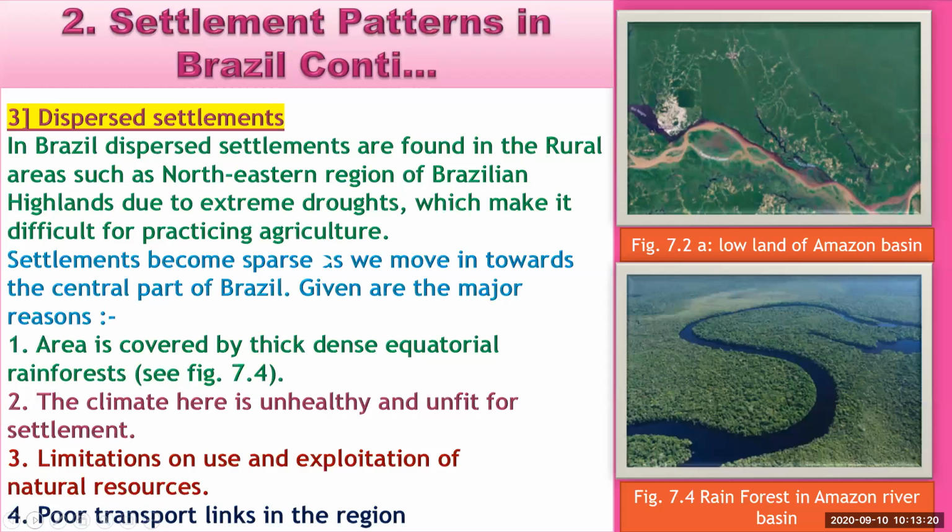The next is the poor transport link in the region. Due to the wild area, transportation links, road construction, and railway construction are not possible there. These are the reasons behind the dispersed settlements found in the Brazil area.